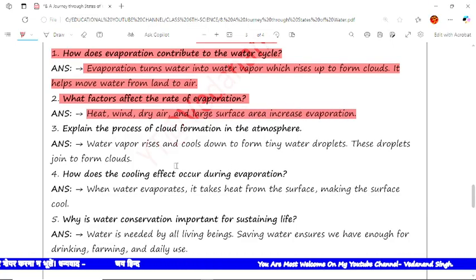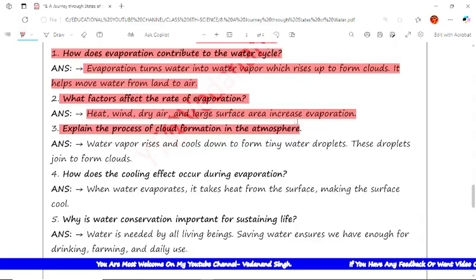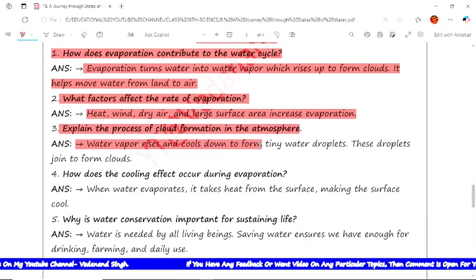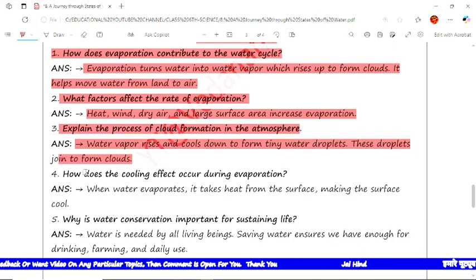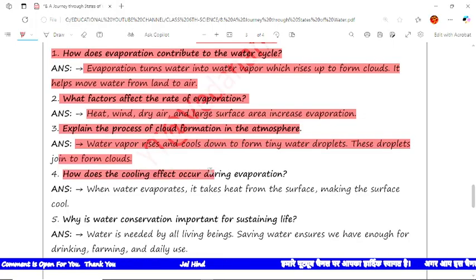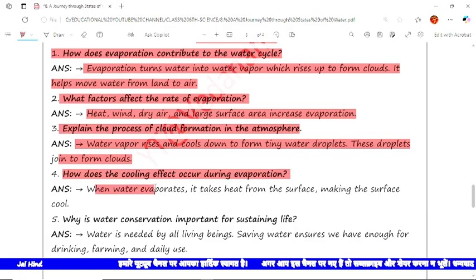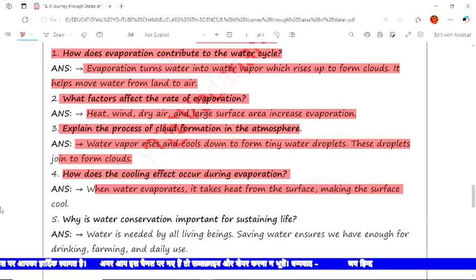Now the next question is explain the process of cloud formation in the atmosphere. The answer is water vapor rises and cools down to form tiny water droplets. These droplets join to form clouds. The next question is how does the cooling effect occur during evaporation? The answer is when water evaporates, it takes heat from the surface, making the surface cool.